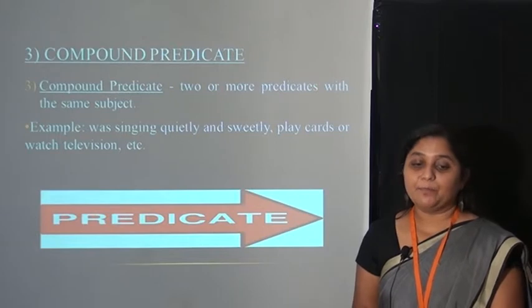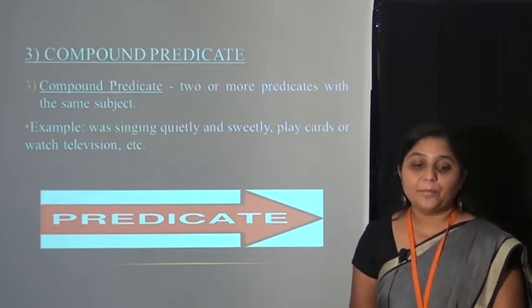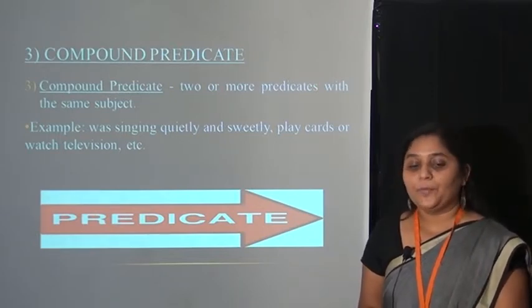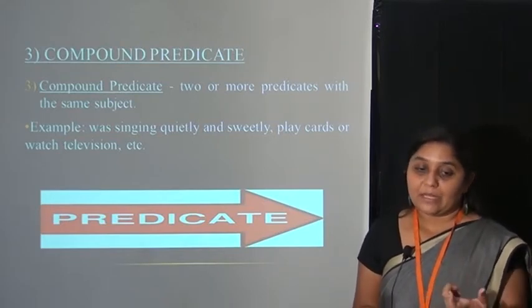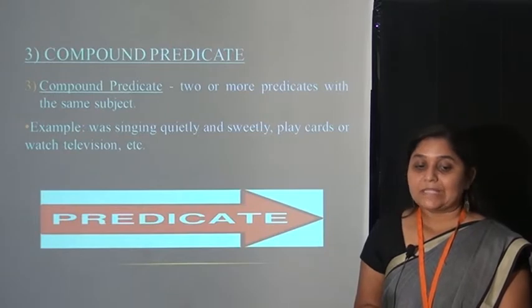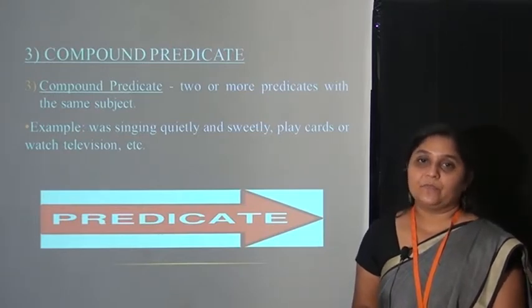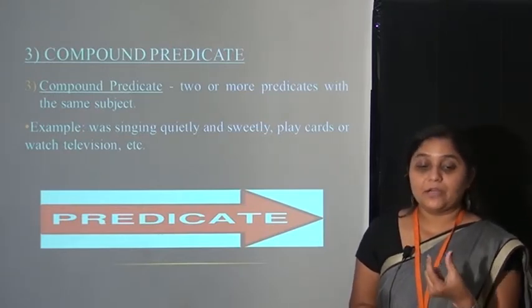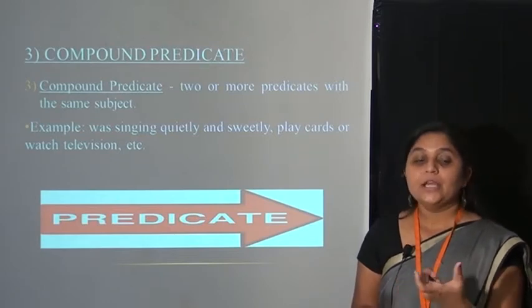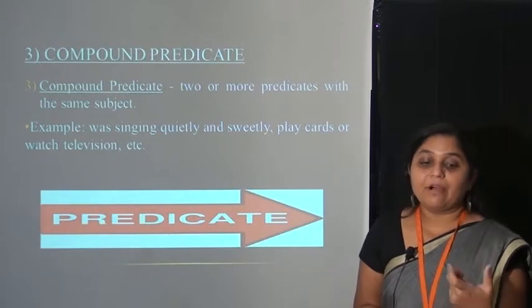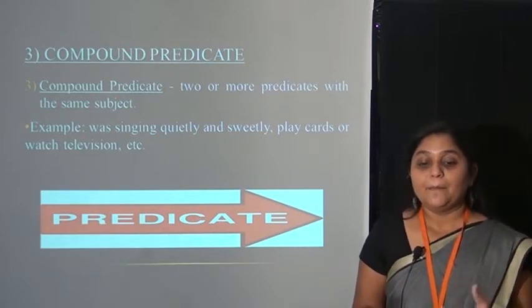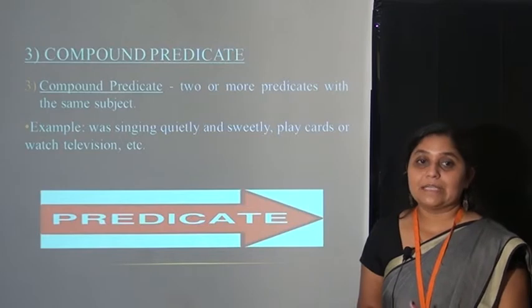The third one is the compound predicate. Now what is a compound predicate? Two or more predicates with the same subject. Two or more, that means, let's see the examples. Was singing quietly and sweetly. Here quietly and sweetly, both are modifiers for that predicate, we can say. Play cards or watch television, etc.